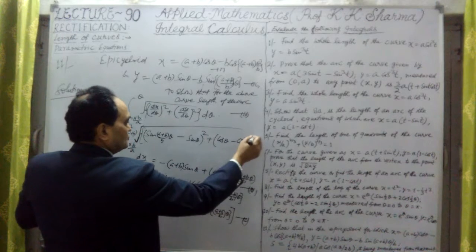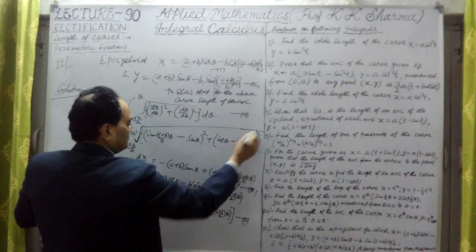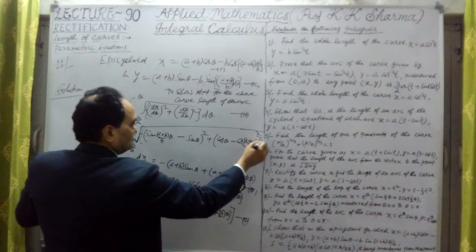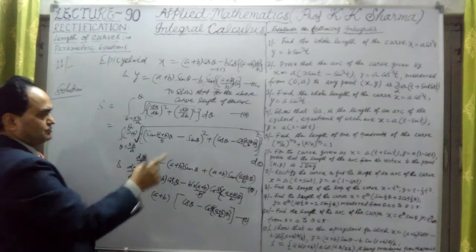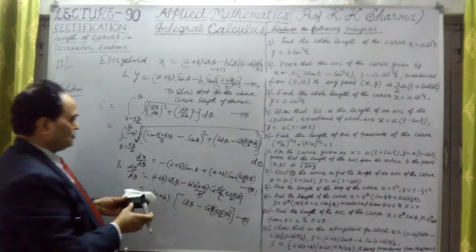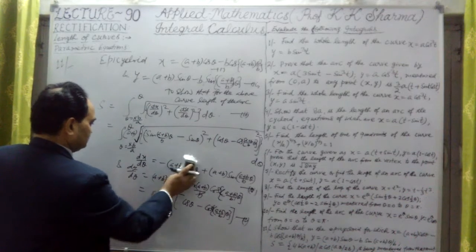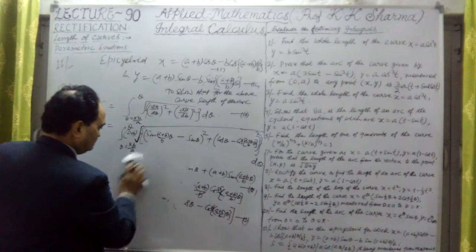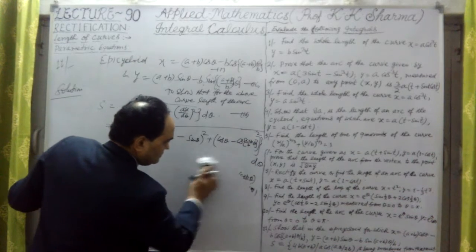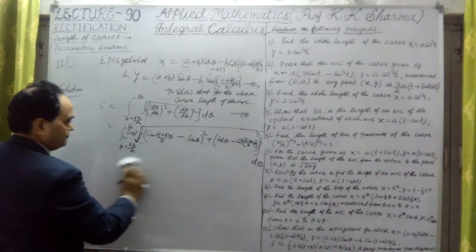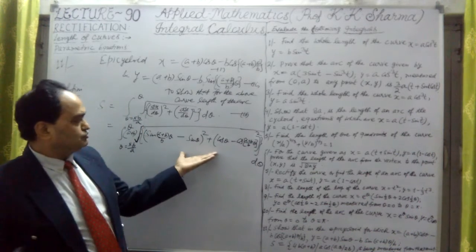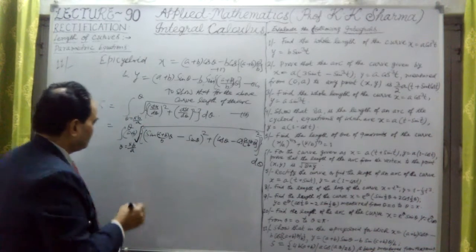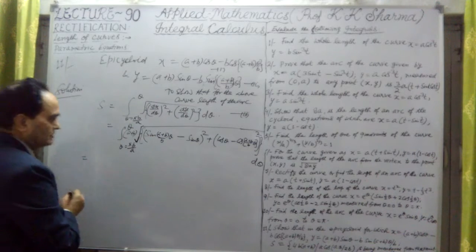This value is also whole square, into d theta. This is what we have obtained. Now let me open this and square it. Those two equations we have used are now removed.